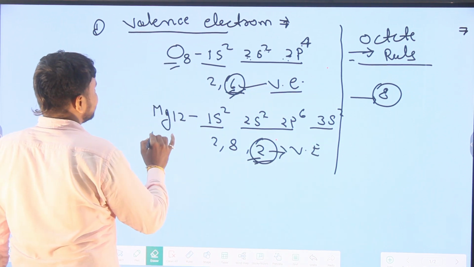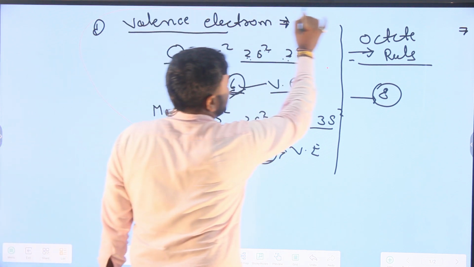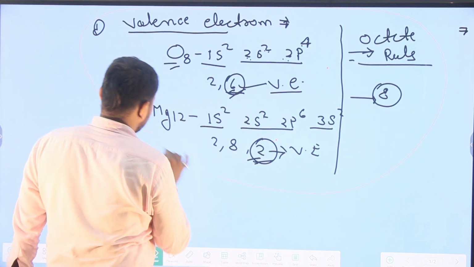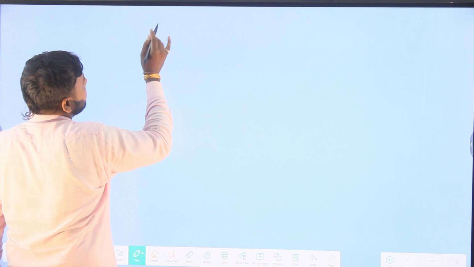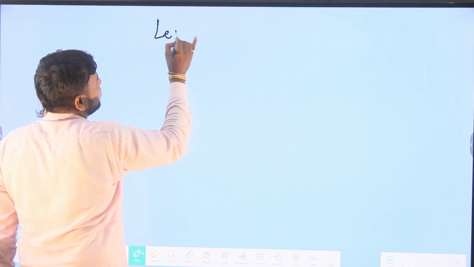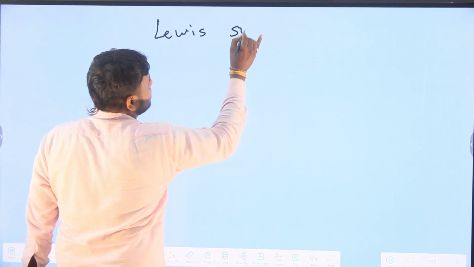Now we are going to discuss some terms, some topics which are also used in the formation of chemical bonds. And we have the topic Lewis symbol.